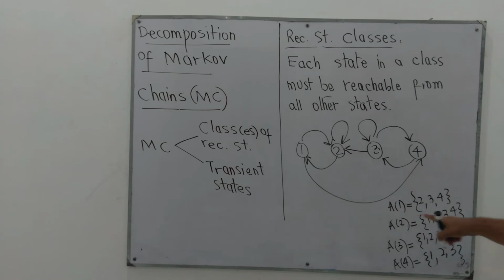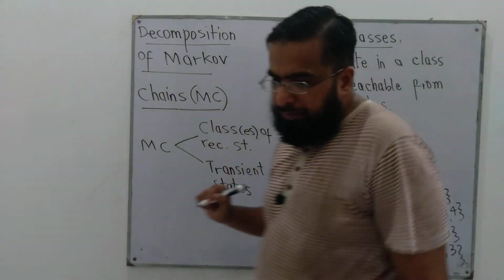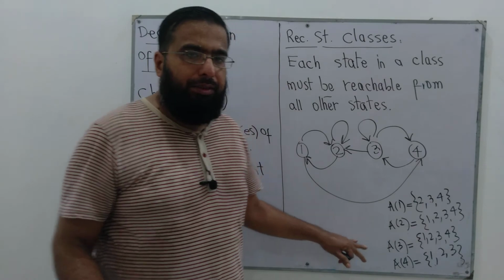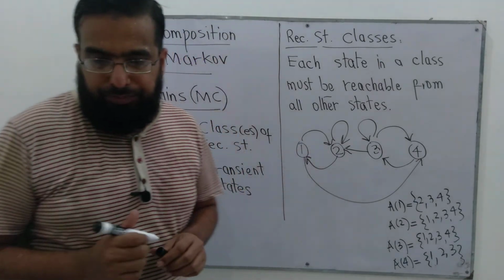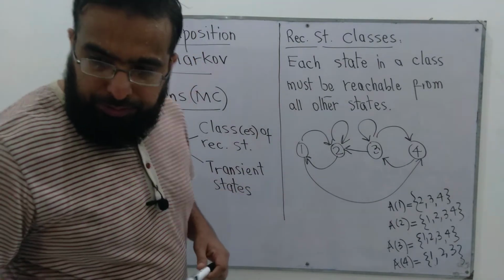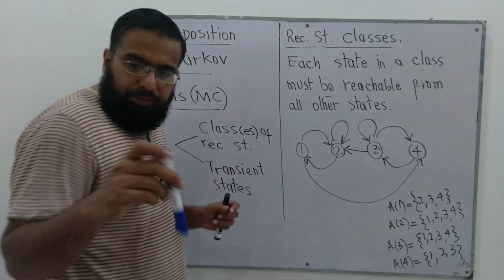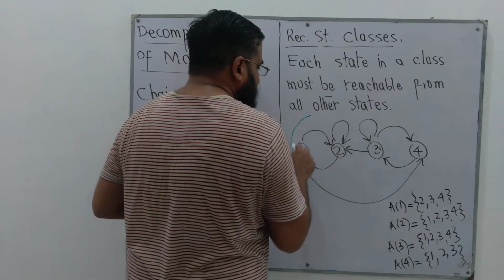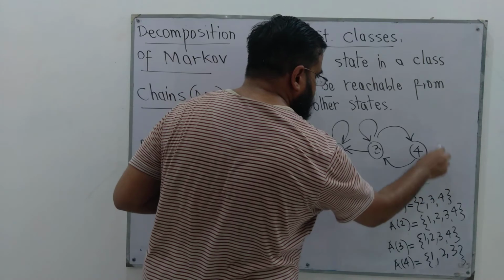So 1 is a recurrent state because in the sets of accessible states from 2, 3 and 4, 1 is there. Similarly, 2 is also a recurrent state. We can verify 3 and 4. All states are recurrent because they are accessible from each other. So since all of them are accessible from each other, I can use a different pen to draw a boundary around this chain.